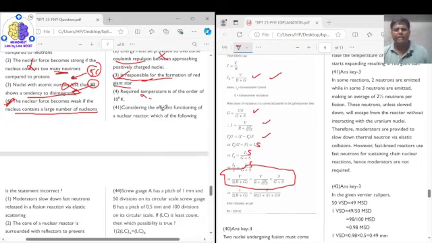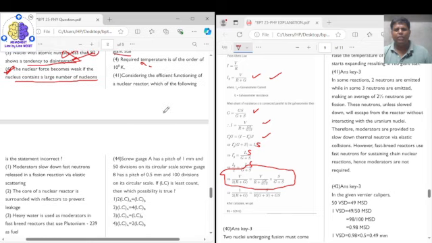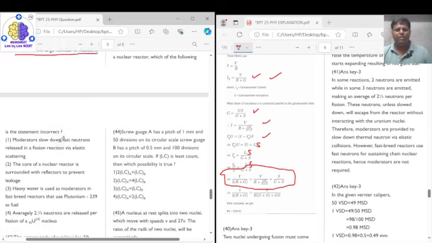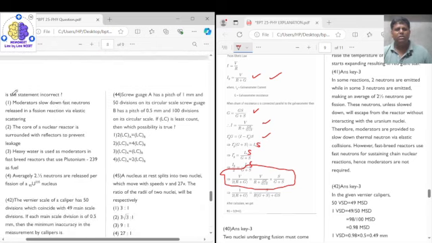Question number 41 says that considering the efficient functioning of a nuclear reactor, which of the following statements is incorrect? The moderator slows down the fast neutrons released by the fission reaction by elastic scattering. That is correct. The core of the nuclear reactor is surrounded with reflectors to prevent leakage. Yes. Heavy water is used as a moderator in fast breeder reactors that use plutonium-239 as fuel.